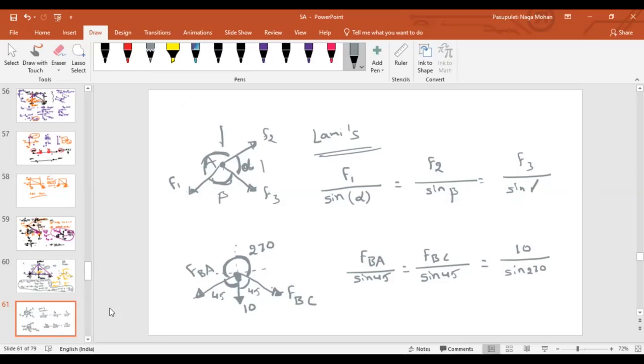So can I say, if I take these two, what about my FBA? 10 by sine 270. 10 root 2. Minus 10 root 2. Then FBC also, both are the same, right? Yes, sir. If yes, then FBA will be equal to FBC. Sine 270 is how much?